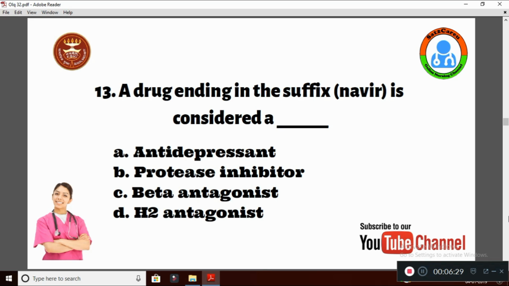Question number 13. A drug ending in the suffix "navir" is considered as option A, antidepressant. B, protease inhibitor. C, beta antagonist. D, H2 antagonist. If a drug suffix ends with "navir", that is said to be a protease inhibitor.